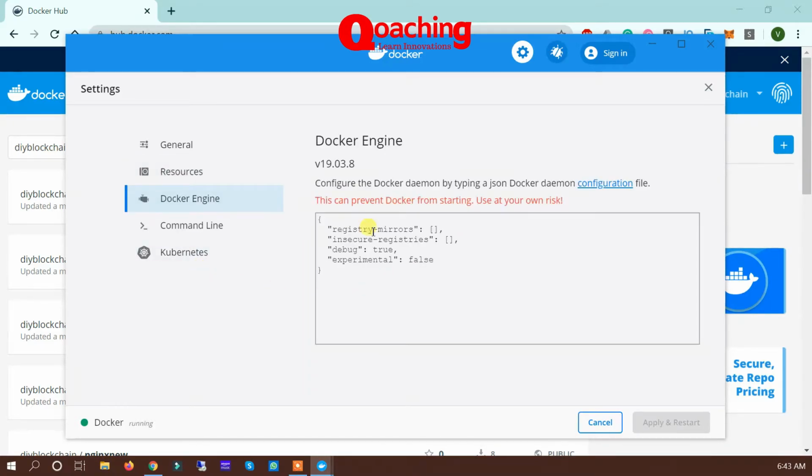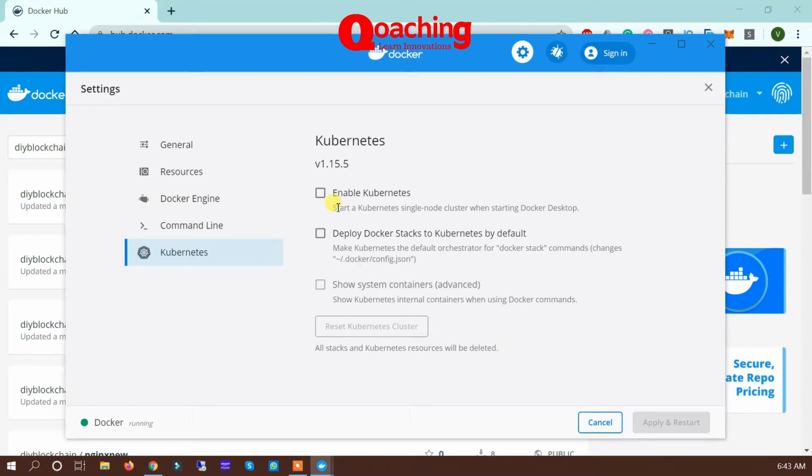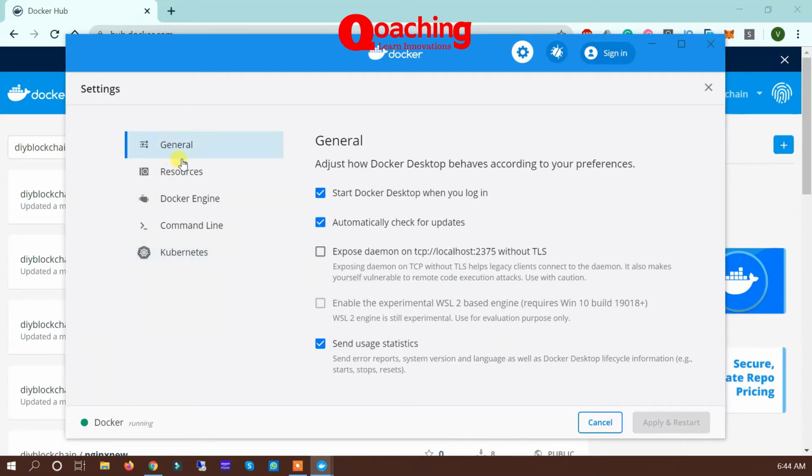You can see the Docker Engine which is running, which is the Docker core, and some command line options. If you want to, you can enable that. You can also enable Kubernetes, which is how we manage the containers in Docker. So that's pretty much how Docker really works, and you can go ahead and click Cancel.